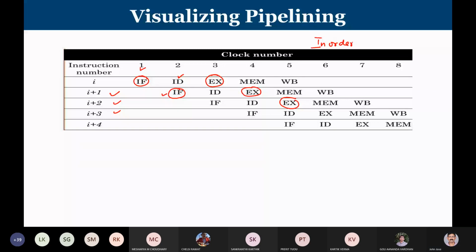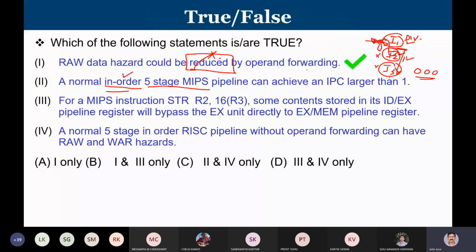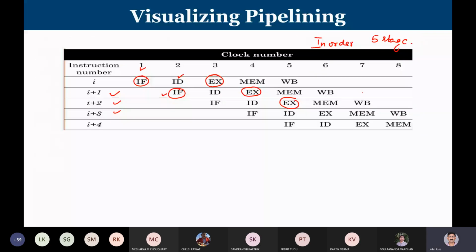Now our question is, what is going to be the IPC of this? IPC stands for instructions per clock cycle, the number of instructions completed per clock cycle. Here, let us say the first instruction is going to complete at 5, the second completes at 6, the third at 7, the fourth completing at 8 if there is no hazard. That is the ideal case.